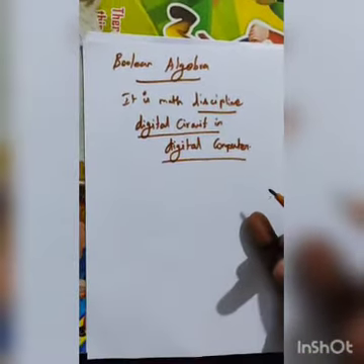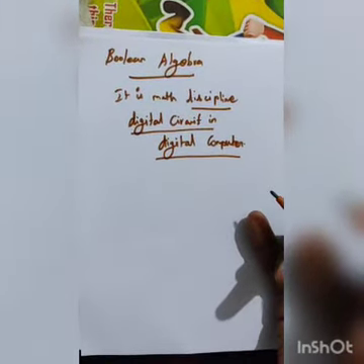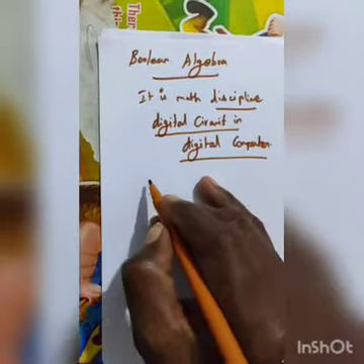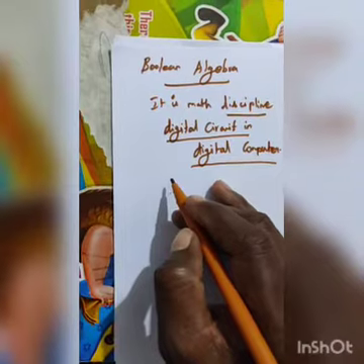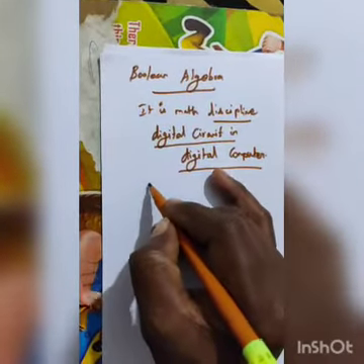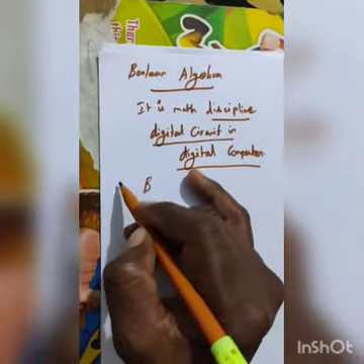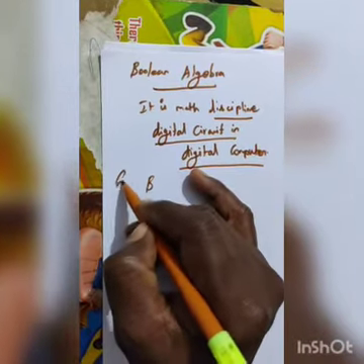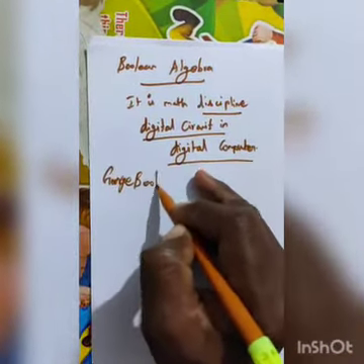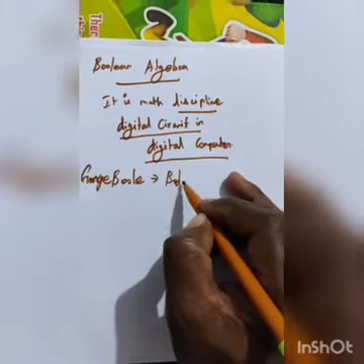Boolean algebra was developed by an English mathematician. The name Boolean comes from that person's name, George Boole. George Boole developed Boolean algebra.